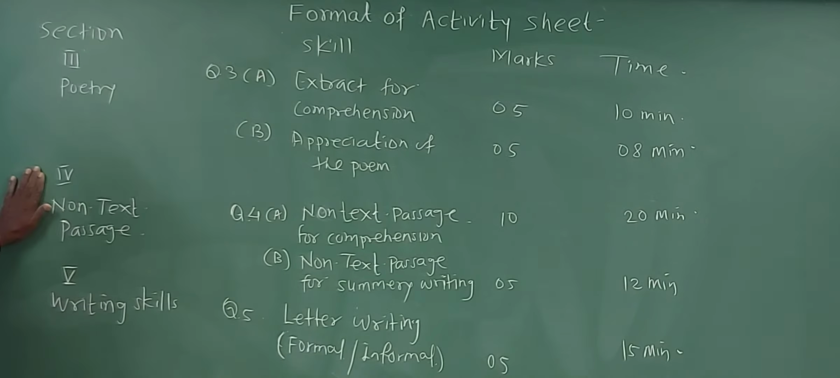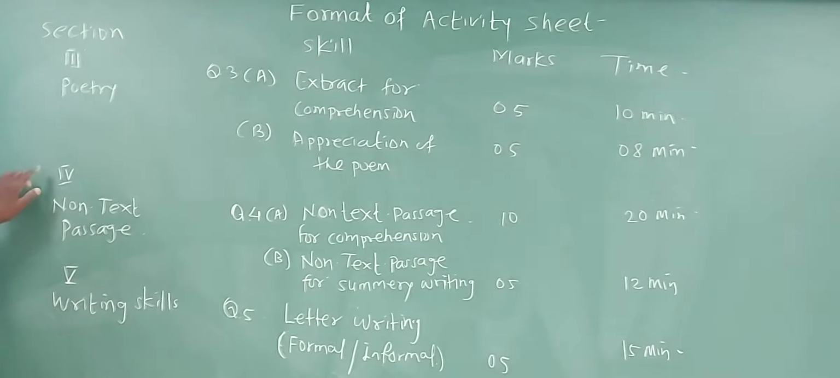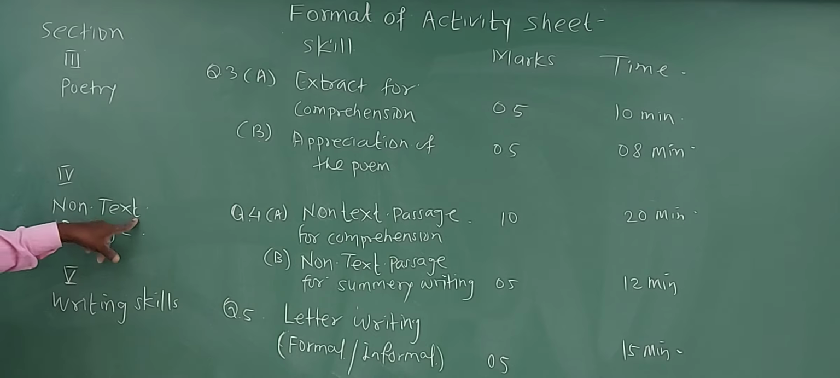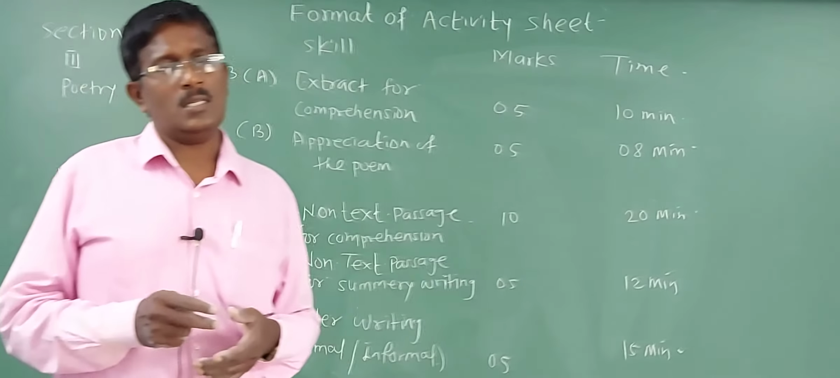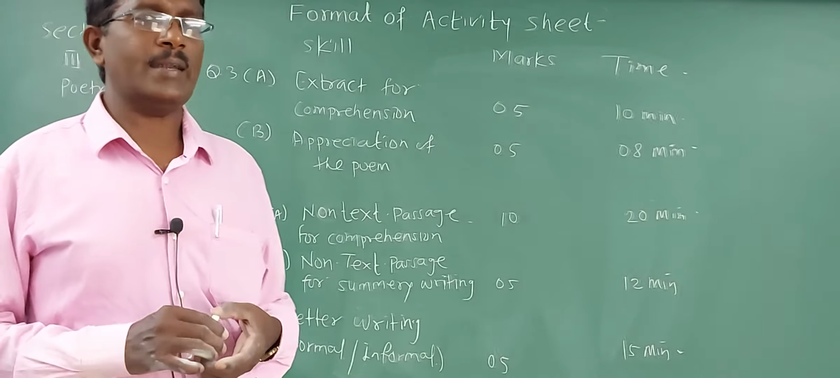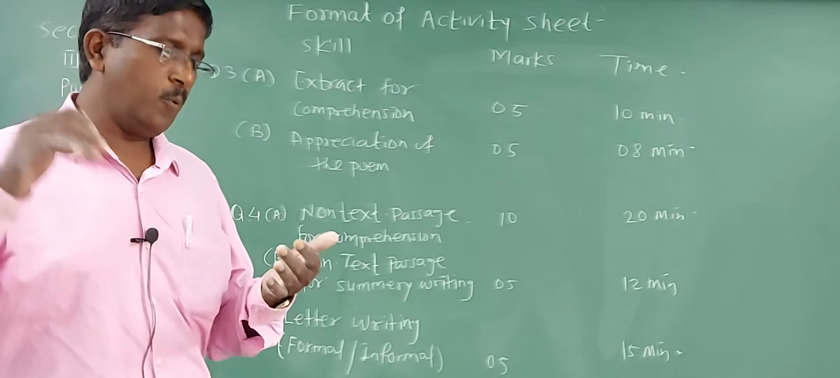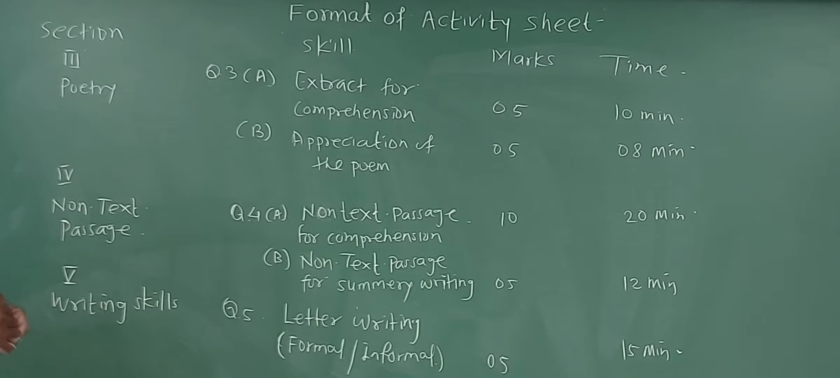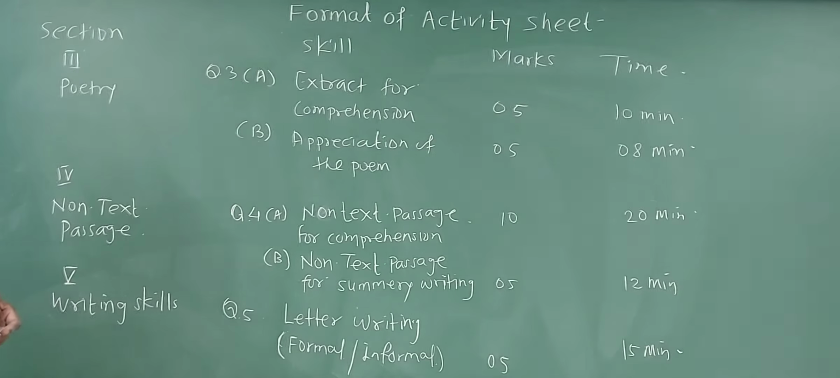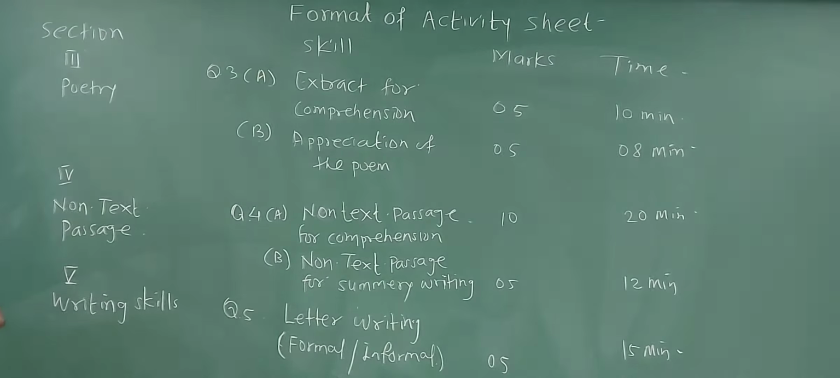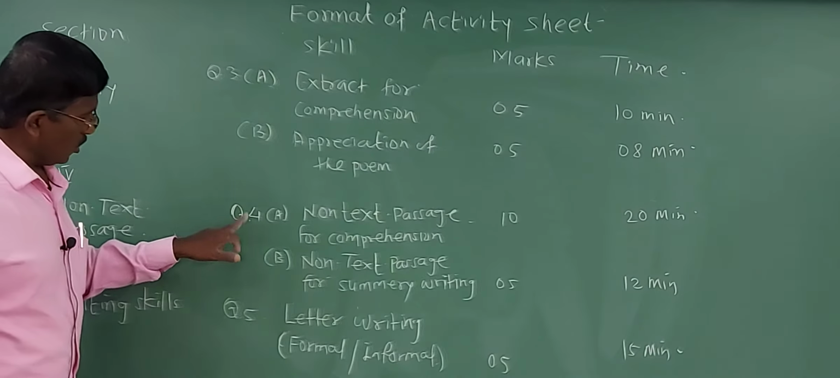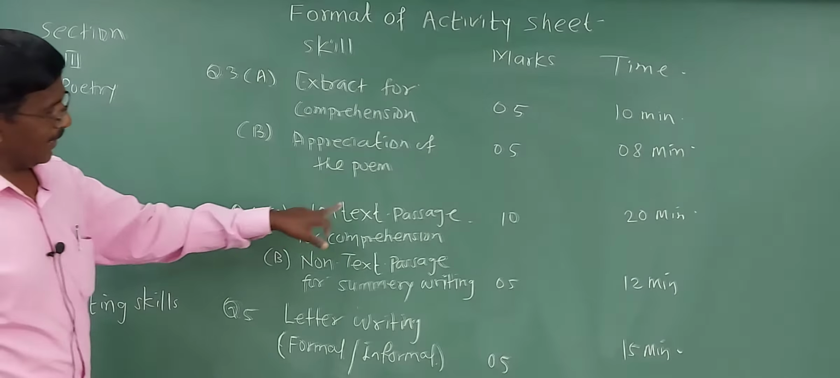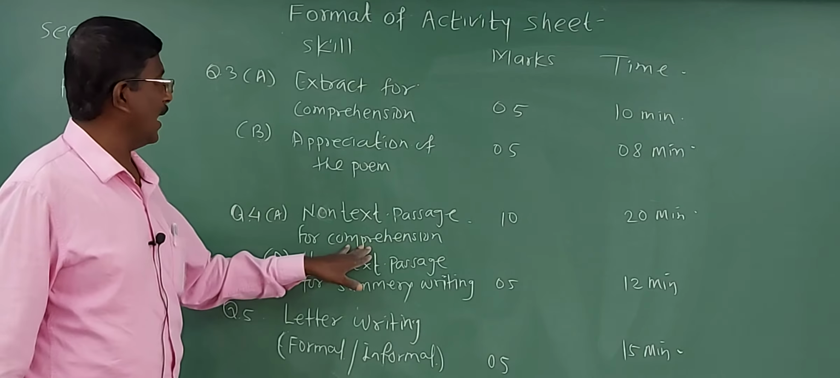Now section 4, let us go towards section 4. This is for the non-textual passage. What is a non-textual passage? This passage is not from your 10th textbook, but is taken from other articles, from other texts, maybe from a novel, a story, whatever is there. Under this section comes question number 4A. It is a non-textual passage for comprehension, like question number 2A.